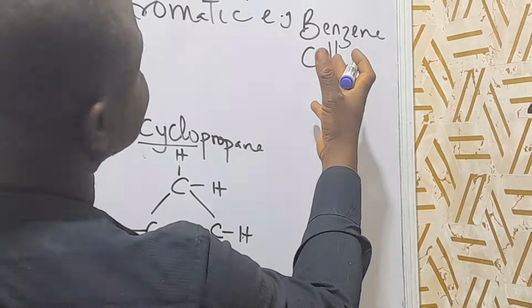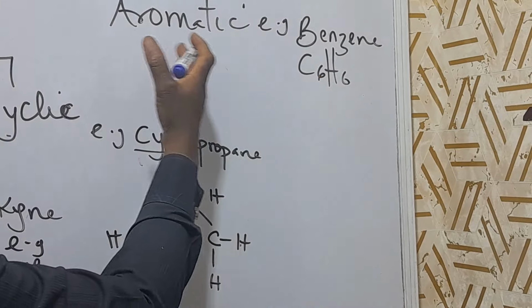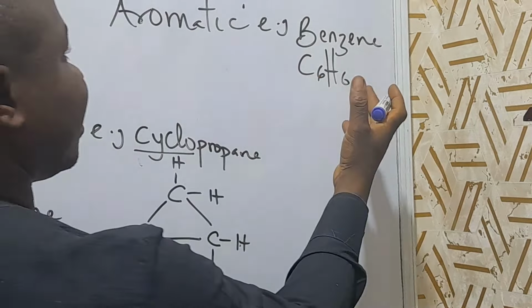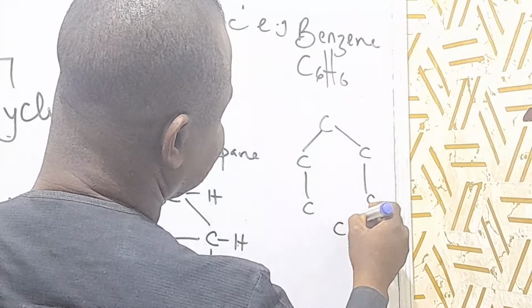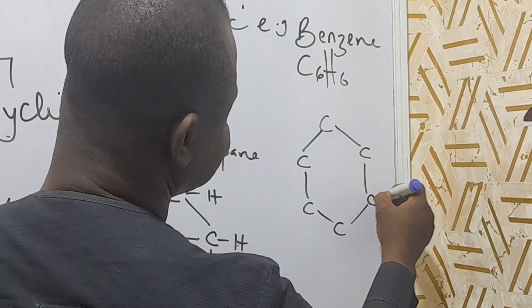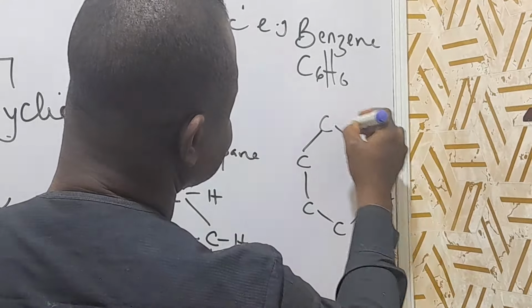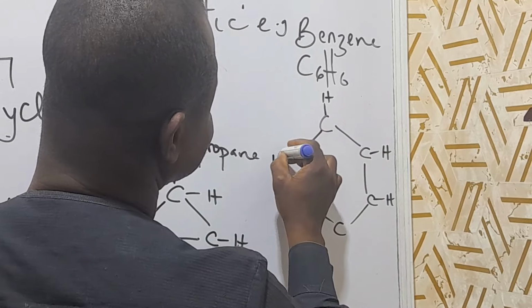All right. Let's look at benzene. Benzene is also a hydrocarbon and is aromatic in nature. The structure is like this: six carbons and six hydrogens. Did you get that?